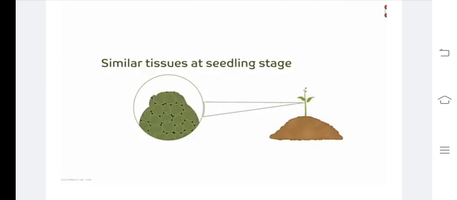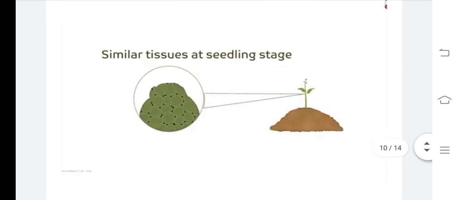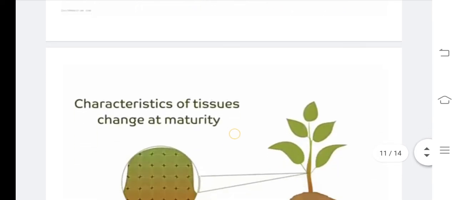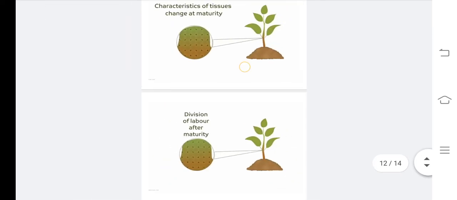At the initial stage, we do not differentiate anything. Once they divide and mature, after completing the growth of the plant, their characteristics change. Then they are differentiated into components of a single tissue. That means division of labor takes place. What is that, children?